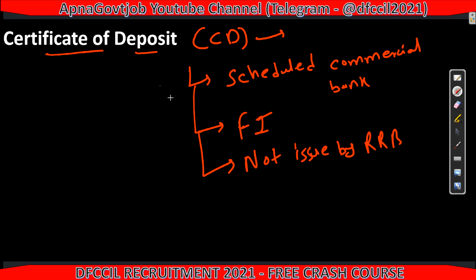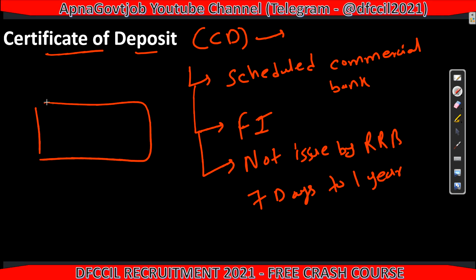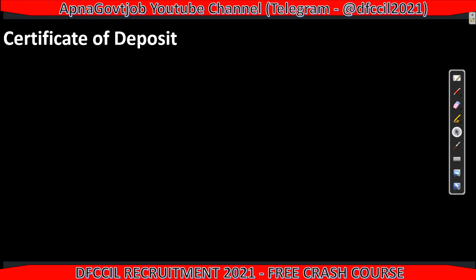Okay, so the period of certificate of deposit is also from 7 days to 1 year. So after maturity, the investor will get the principal amount plus interest, right? Again it is the same, the paper on which all the details are written, like this only. Whenever money is needed, then these instruments are helpful for the government, for some institutions, for your scheduled commercial banks.